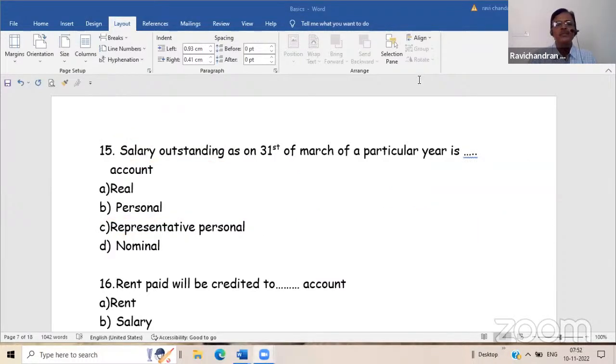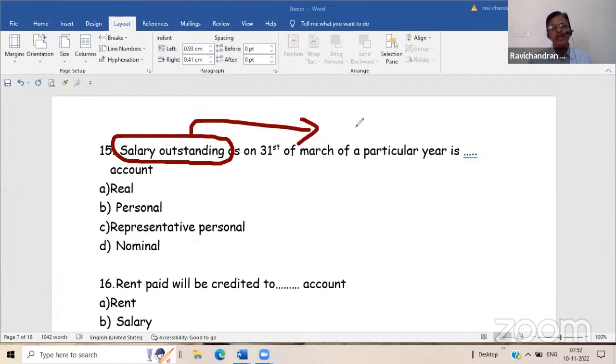Salary outstanding means that much salary is owing to somebody. Salary itself is a nominal account, if you bifurcate it. But if you take it in full, salary outstanding means the firm is owing some amount towards salary to somebody who has to get the salary. From that angle, it is known as a representative personal account.